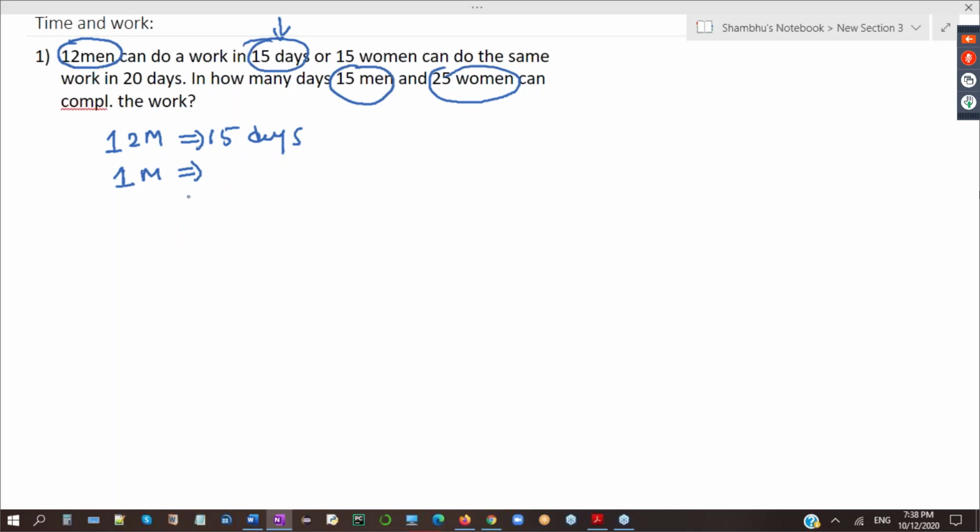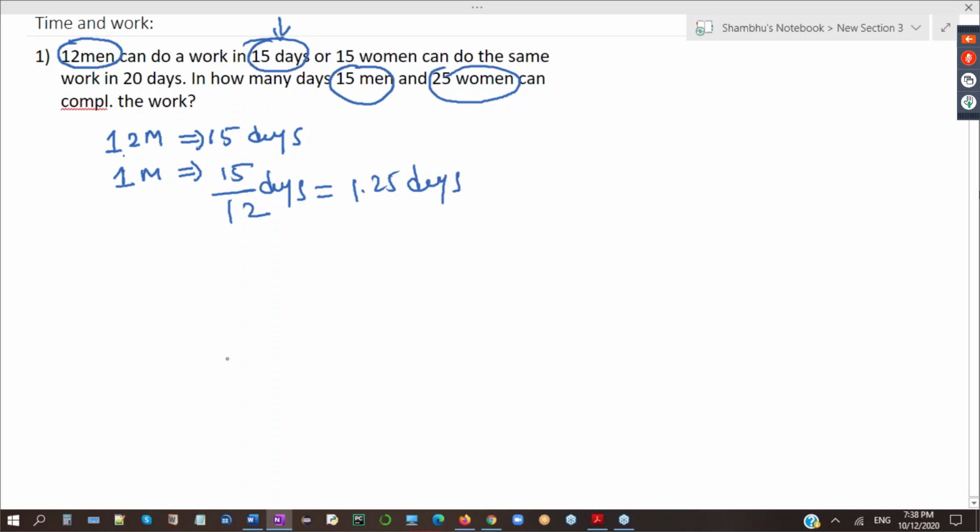Don't say simply a wrong answer. Simple logic: 12 men are taking 15 days. Then you are saying one man will take 15 by 12 days only. That means one person will do it in only 1.25 days.